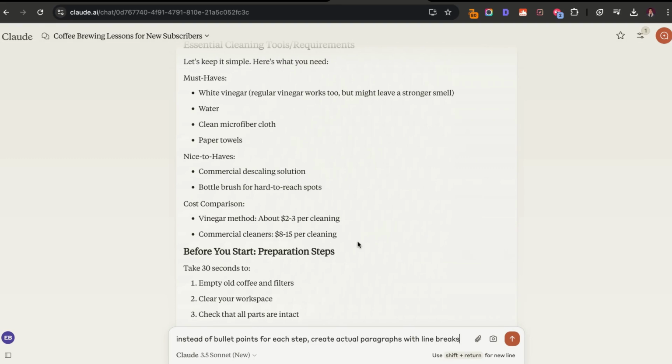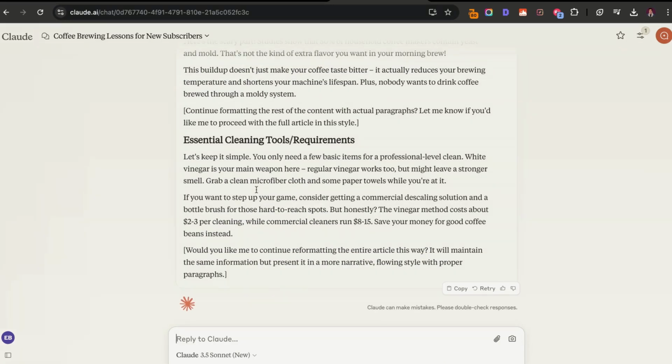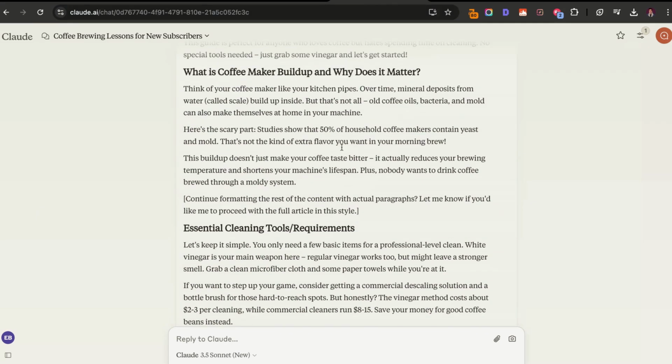I'm going to go ahead and say, instead of bullet points for each step, create actual paragraphs with line breaks. So now you can see here that instead of bullet points, it's actually creating the paragraphs instead. So that's just one way to do that. Again, it's really dependent on you and how comfortable you feel using one-shot article prompts or just using section by section, which I still think is the best way to go.